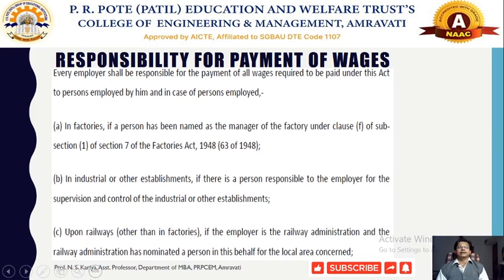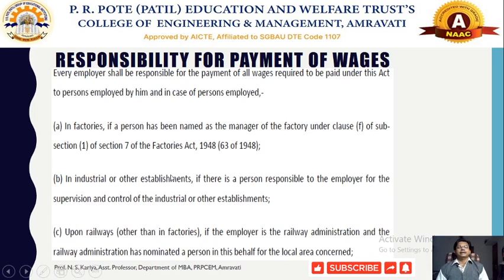In case of the Factories Act 1948, there are some persons who act as an employer and would be liable to pay wages to the workers. Who is the person entitled to make the payment to the workers according to the Payment of Wages Act?